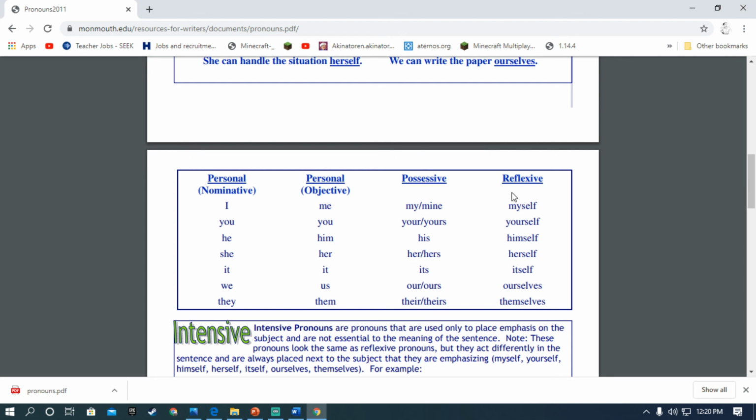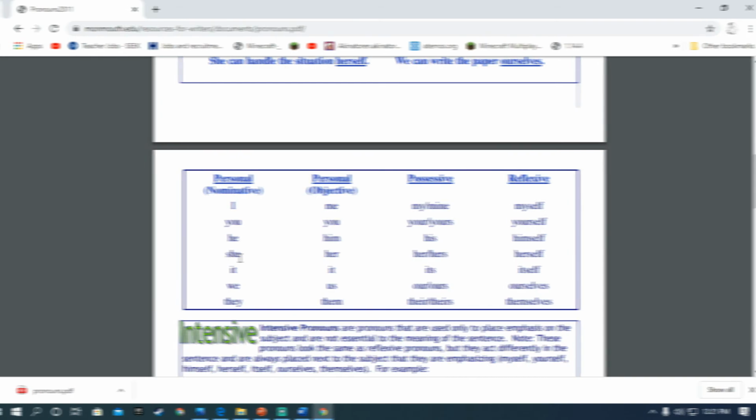Reflexive pronouns: myself, meaning the relation between my and myself, your and yourself, his and himself, her, herself, its, itself, our, ourself, their, themselves. Right, beta? This is all about pronouns.